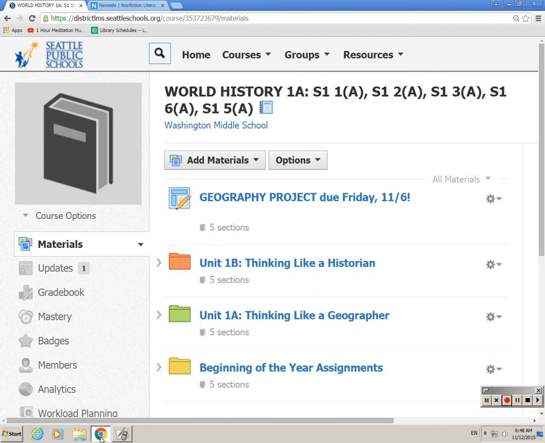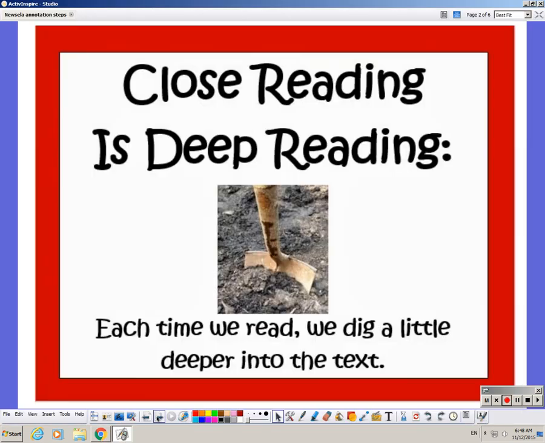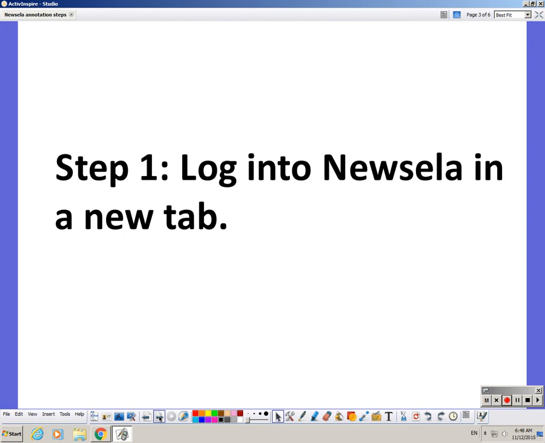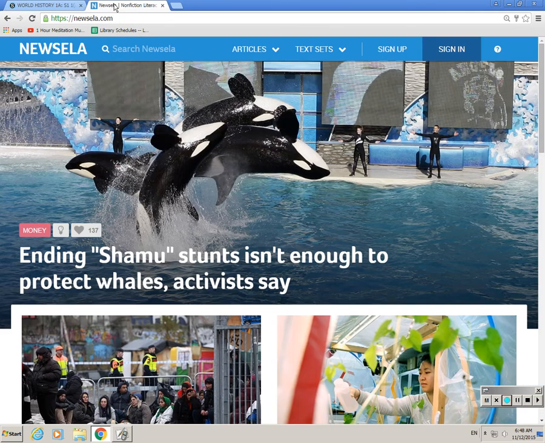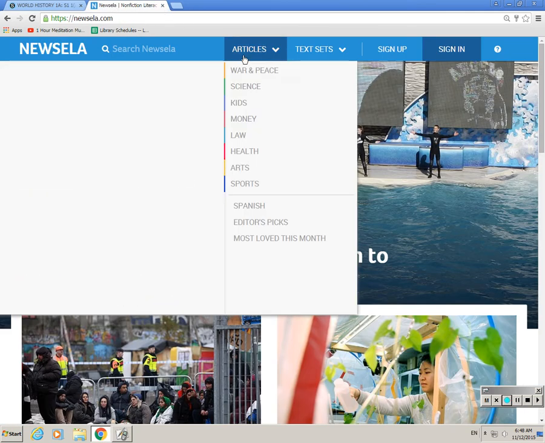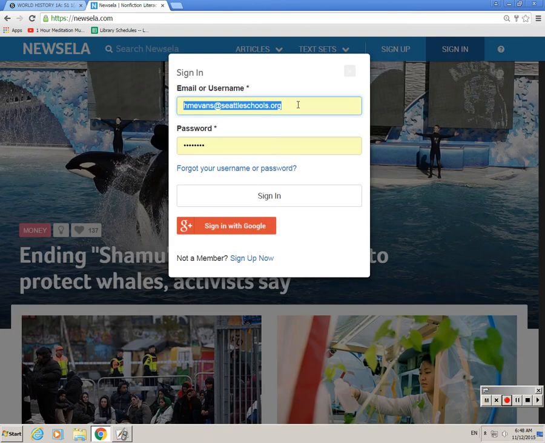And I need to start by, let's see, so again, close reading is deep reading. That means each time we read, we dig a little deeper into the text. And we're going to do that right now by starting to reread our current event article. So the first step is to log into Newsela in a new tab. So we have Schoology already open. We're going over to another tab, searching for Newsela, and then signing in.